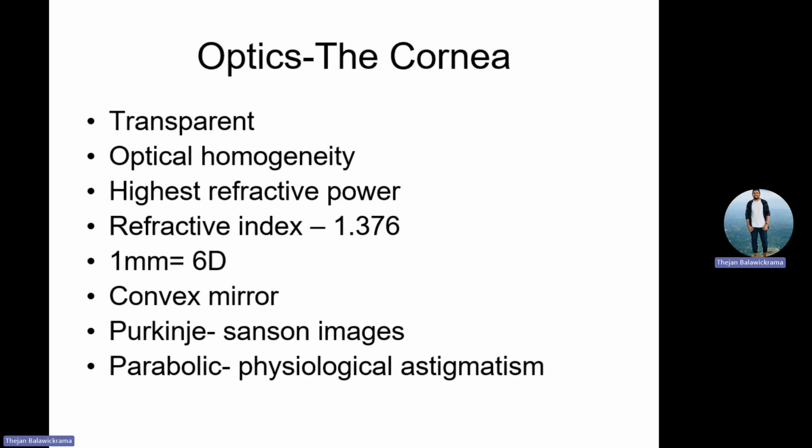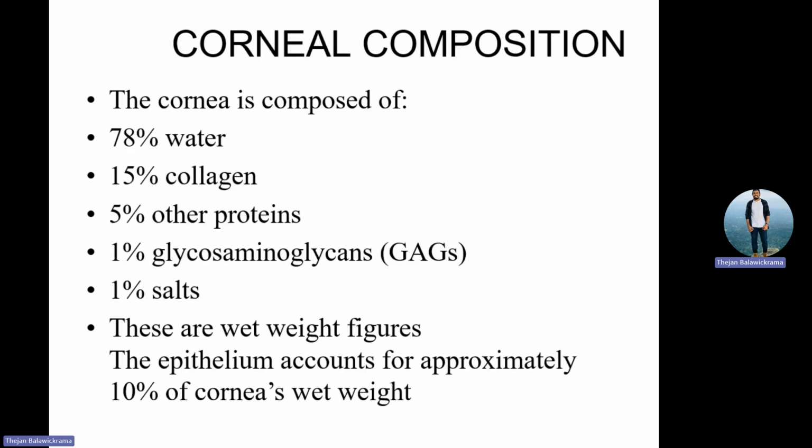A 1 millimeter change in the cornea will change 6 diopter. And it acts as a convex mirror of 2.250 diopter. Purkinje images first and second fall on the cornea. It is parabolic in nature, and because of that it has physiological astigmatism, which we are going to describe further. Now, the composition of the cornea.